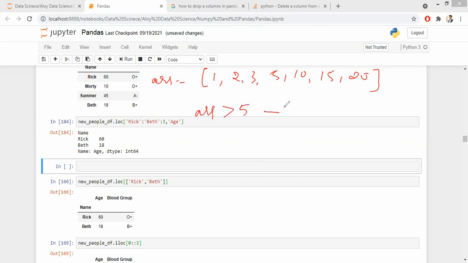And what was the output here? Shaina, what was the output here? 10, 15, 20. No. Think carefully.